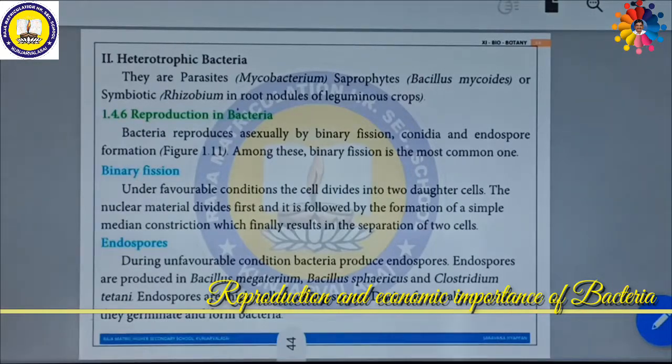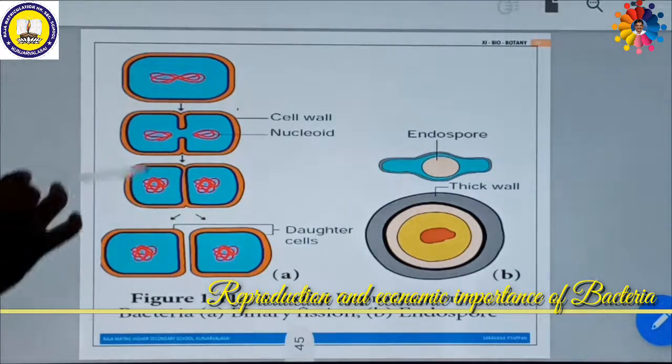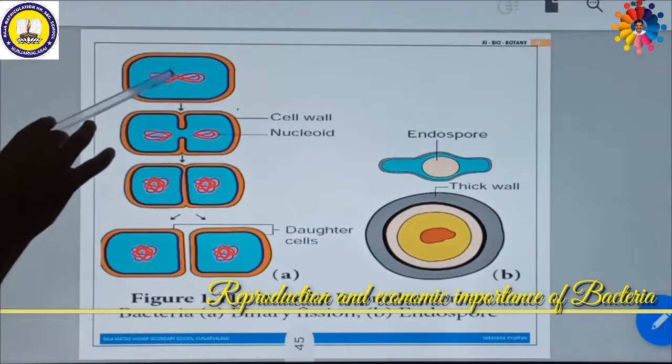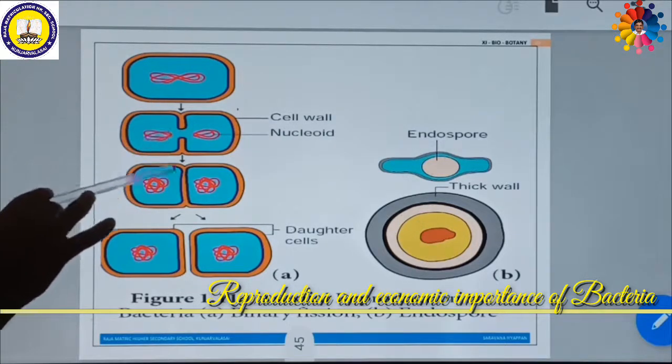So this is called binary fission. See here, this is binary fission formation. The asexual method of reproduction in bacteria, which is the most common process, is done by binary fission. So this is a bacterium. First, the nucleus, that is the DNA, will be divided. This is called karyokinesis.